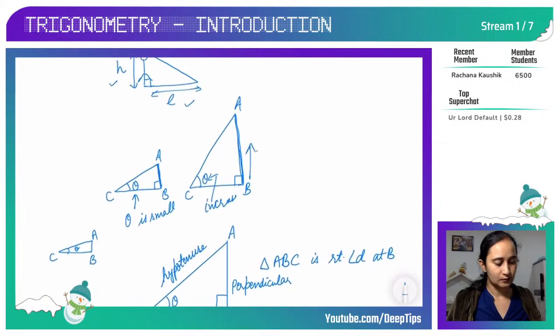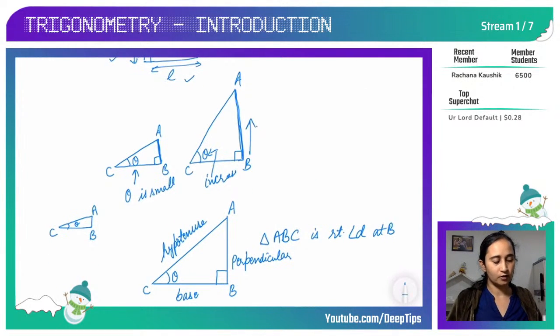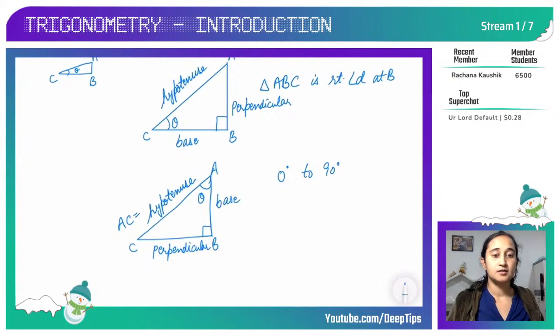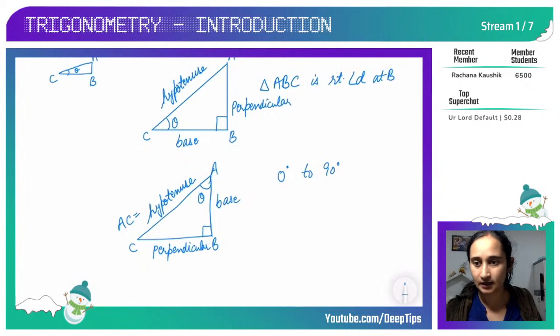So if you look at these triangles that I was drawing to explain, now you can connect that with change in theta, perpendicular changes, because every time I took theta at point C. So BC was my base every time. The length of the perpendicular was changing every time with change in the angle theta. Okay. Then we understood how to identify the sides in the triangle. Okay. Yes, Parth, perpendicular is the height.